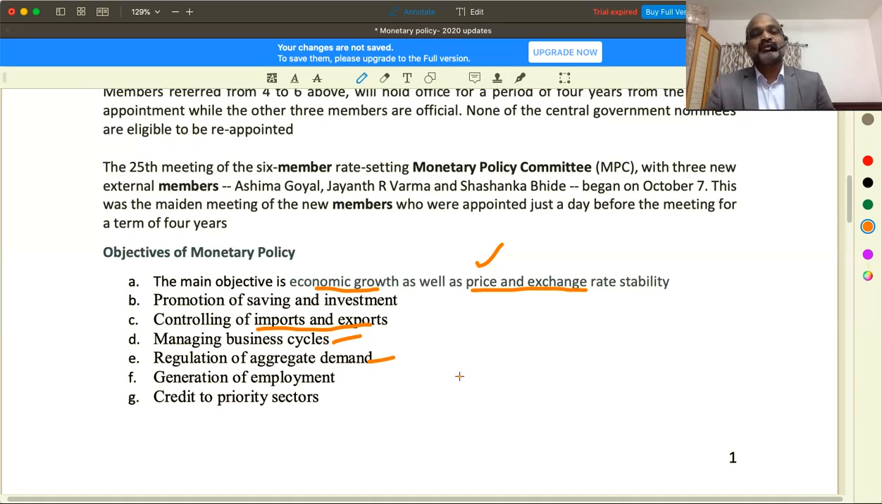Normally, if you want to create aggregate demand, we have another policy called fiscal policy, which I will take up in the next class. And if you want to regulate aggregate demand, because of aggregate demand prices are increasing. Simple funda, you understand. Why are prices increasing? Because there's a lot of demand. Why is there a lot of demand? Because there's a lot of money supply. Why is there a lot of money supply? Because banks are lending a lot of credit. Why are banks lending a lot of credit? Because banks are finding it easy to get money from the Reserve Bank of India.